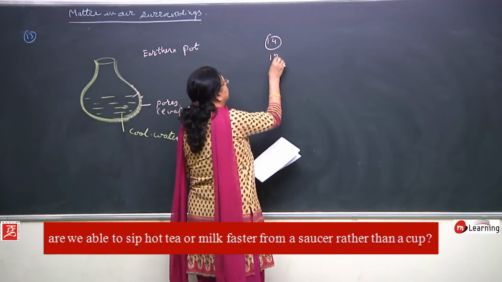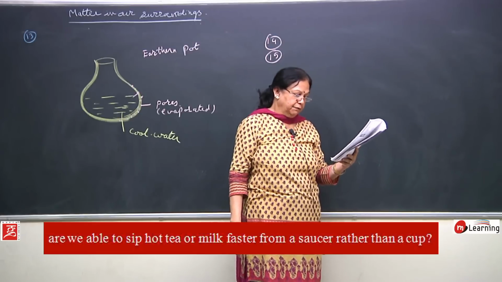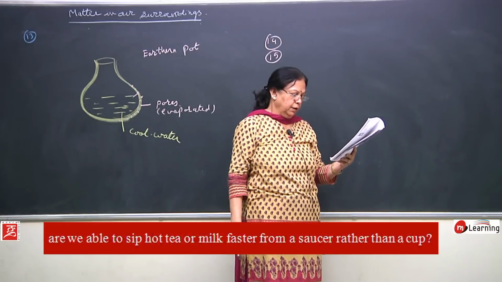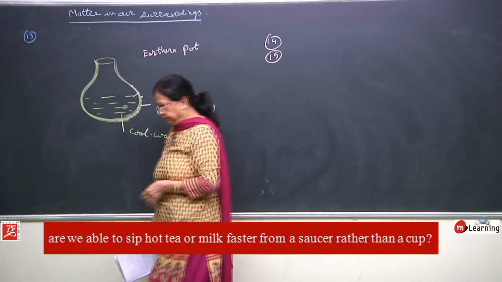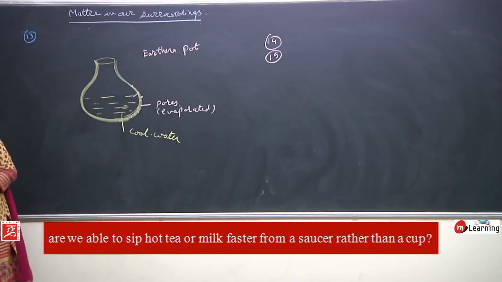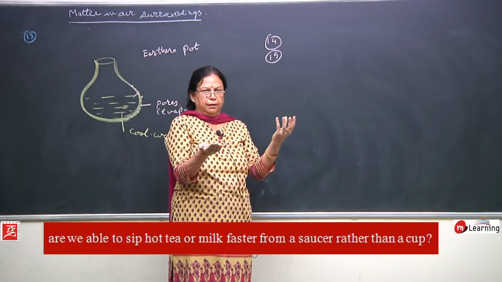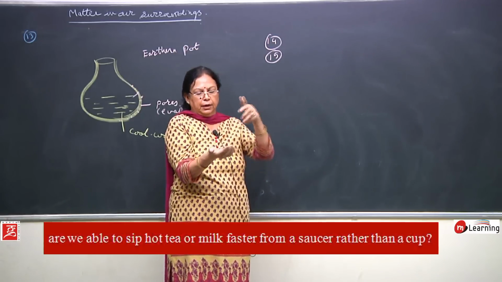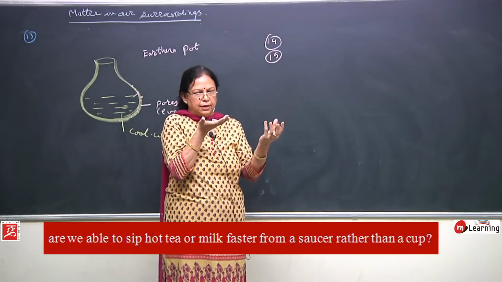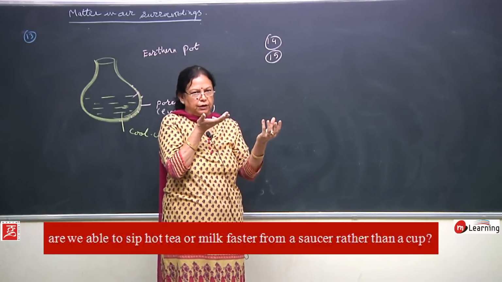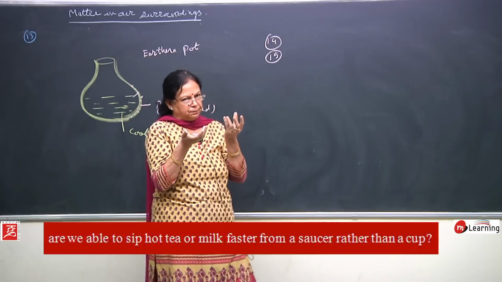Then the 15th question of your study material: why are we able to sip hot tea or milk faster from a saucer than from a cup? If you have a cup and a saucer, and here also you have hot tea and here also you have hot tea, with the saucer I can sip very easily, but if it is in a cup, then I will find it difficult to sip.